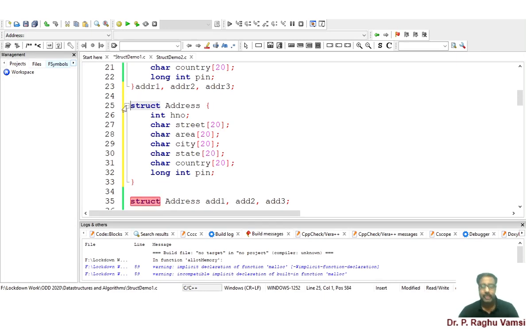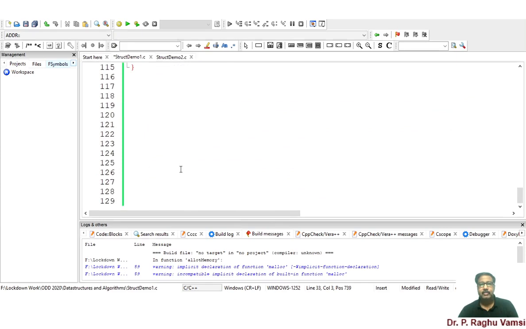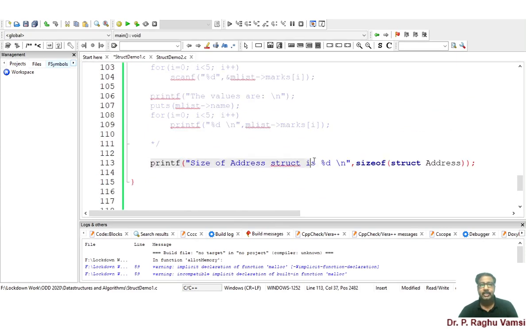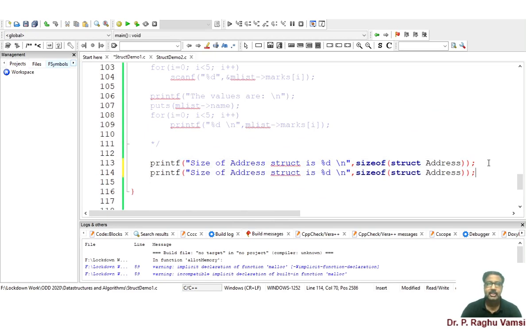So whenever I say union address, union ADR. Now I will write another printf statement. This one calculates the size of the structure, and this one calculates the size of the address union.